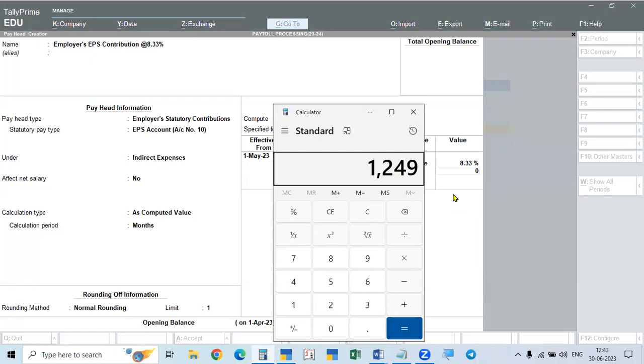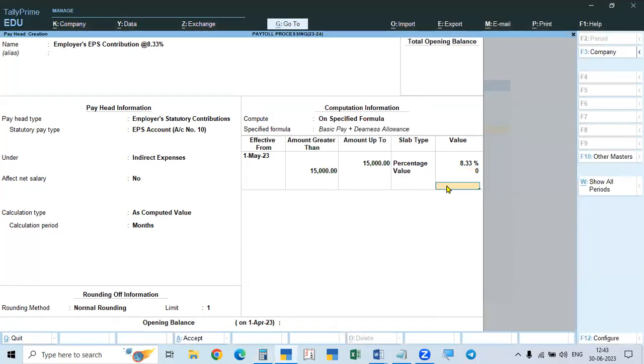So if the salary is above 15,000, it is limited to 1,249, not 1,800, which is the total 12%. Out of that, 8.33% means 1,249. We could make it 1,249.50, but it is to be rounded off. So 1,249 is the limit. Up to 15,000 it is 8.33% of the salary. If it is more than 15,000, the maximum limit is 1,249, that is 8.33% of 15,000.